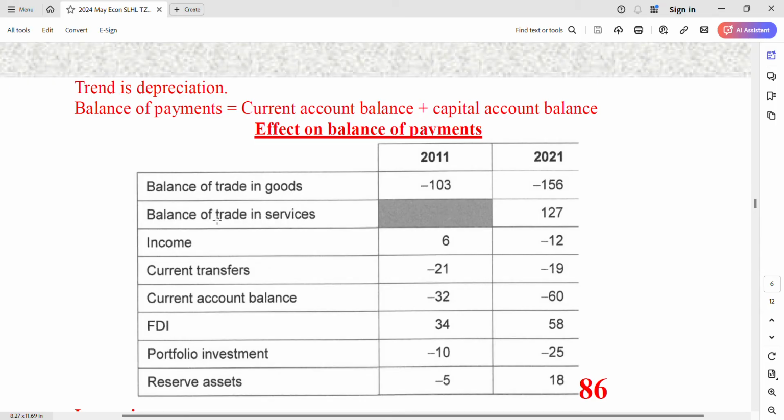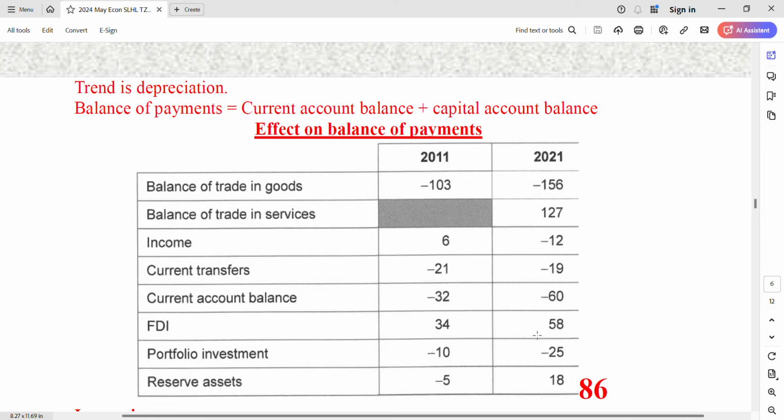Yes, the balance of trade in services. Services have become cheaper, so people come to enjoy the services, 86 to 127. This is the improving item. And something is going backwards: income. Because of depreciation, people have less money relatively to spend. So the income changed from 6 to negative 12. These are the two things that you can mention.